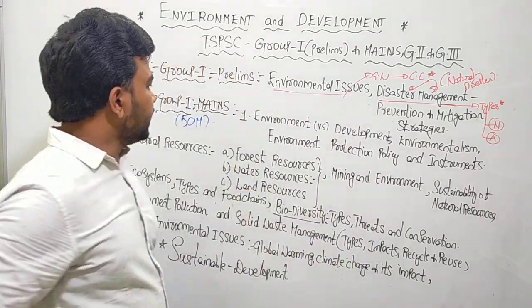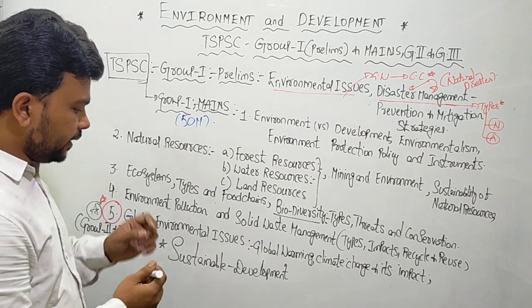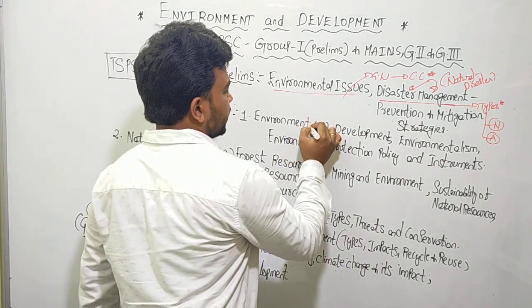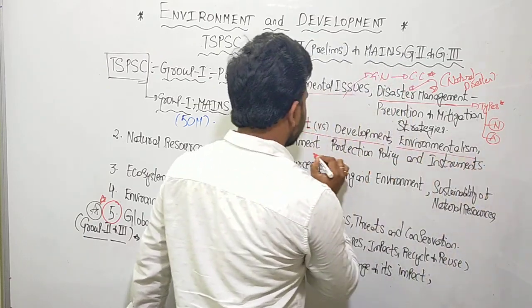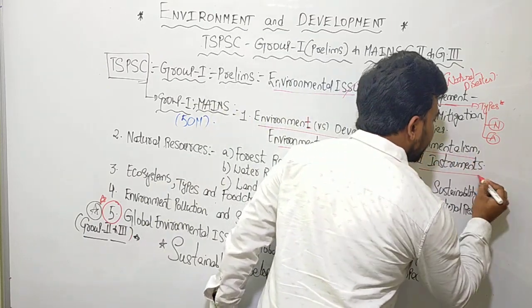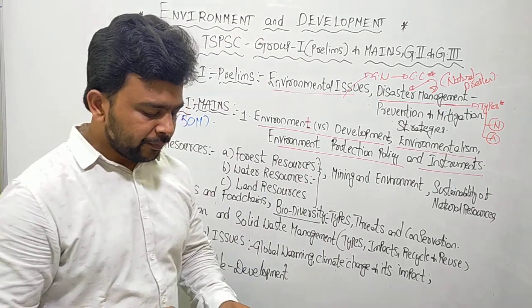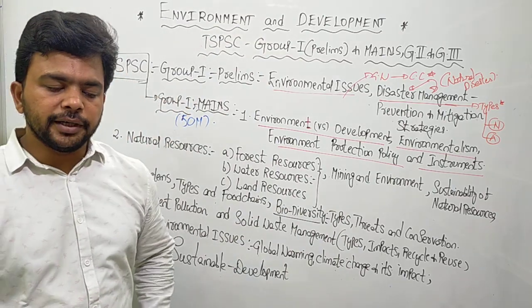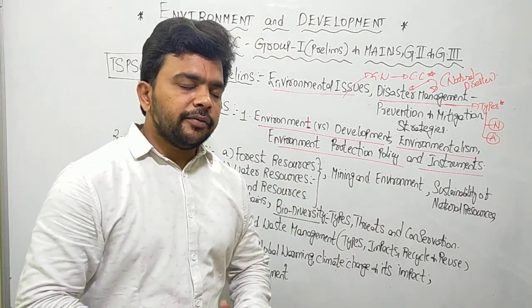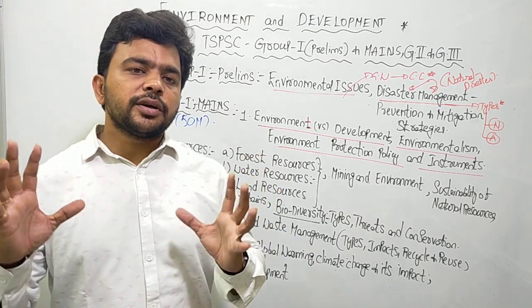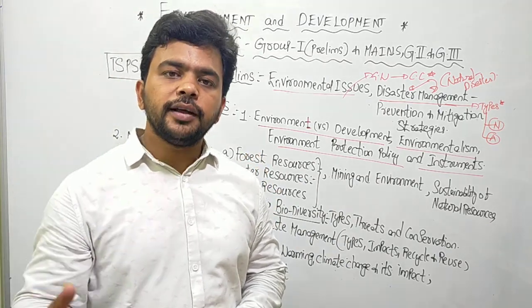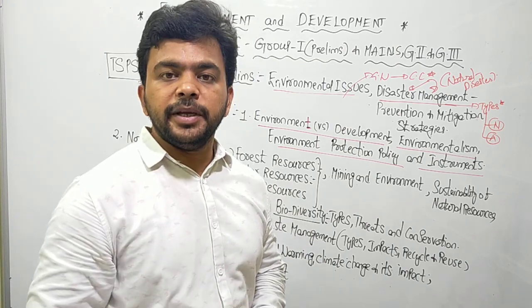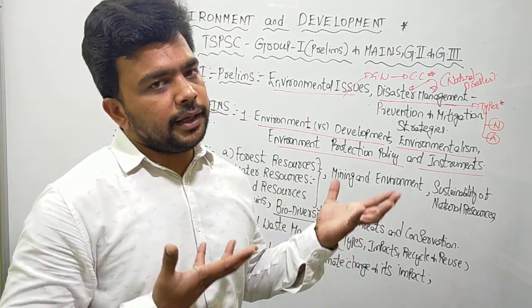Now try to understand here very clearly. Group 1 mains, the first topic is environment versus development: environmentalism, environment protection policy and instruments. Very simple topic. So what is environment exactly? Environment is the natural world in which we live. We means the life forms, the humans, live in it.